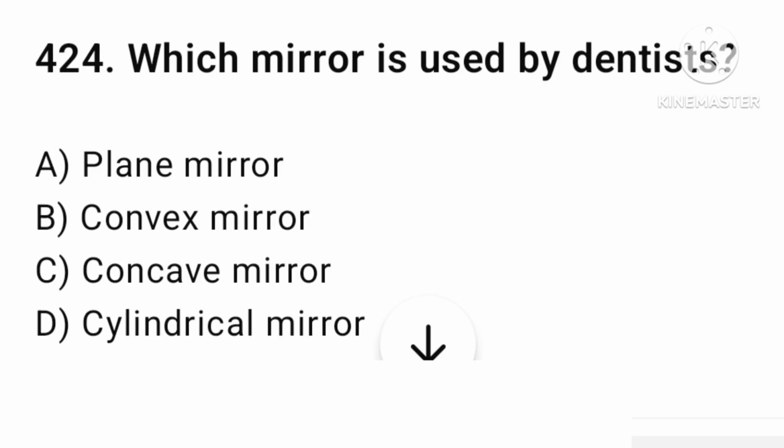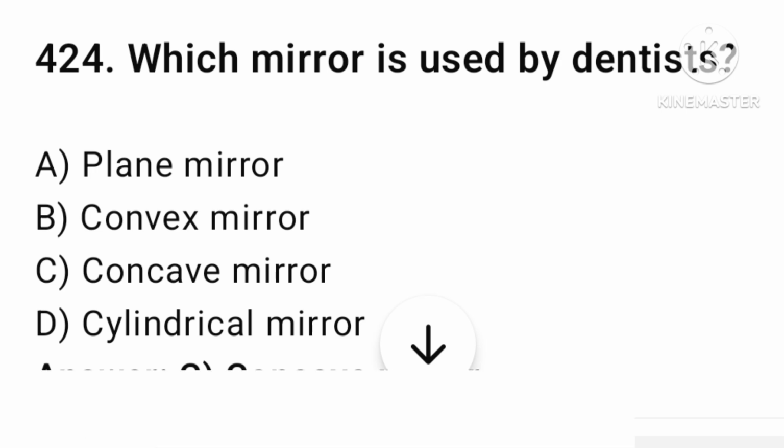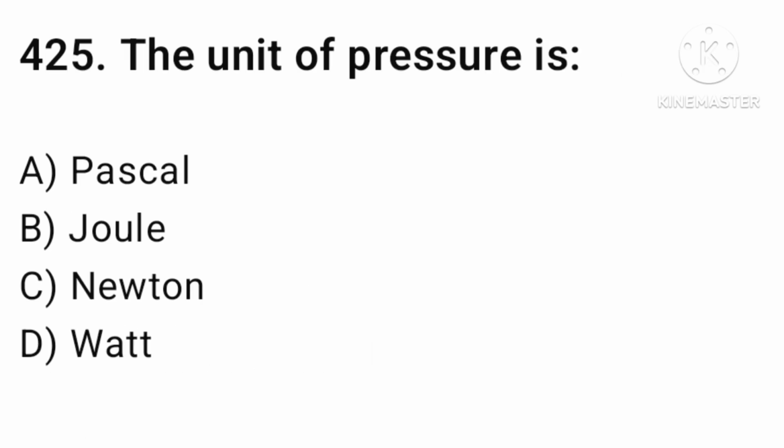The next question. Which mirror is used by the dentist? Plane mirror, convex mirror, concave mirror, or cylindrical mirror? The answer is option number C, concave mirror. Next question is, the unit of pressure is Pascal, joule, Newton, or watt?